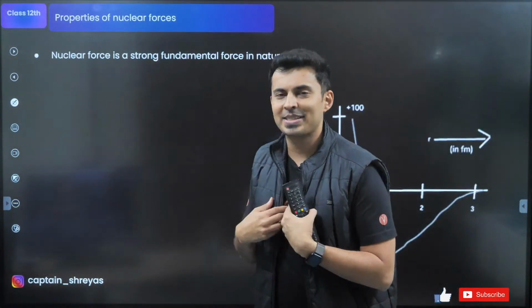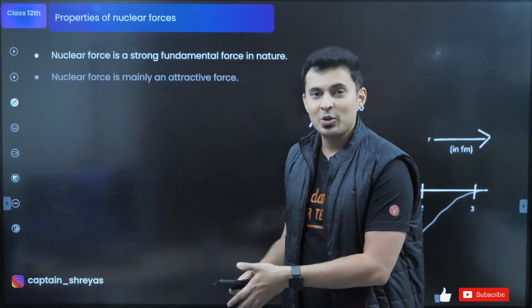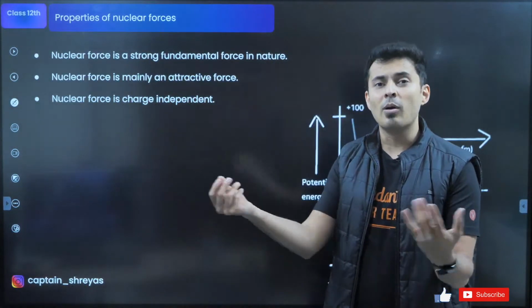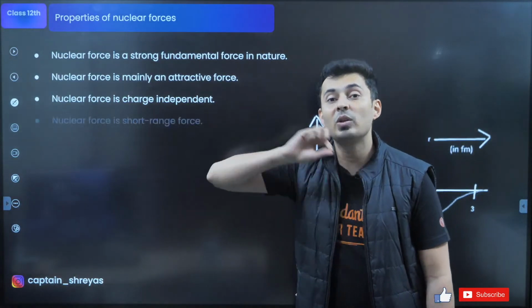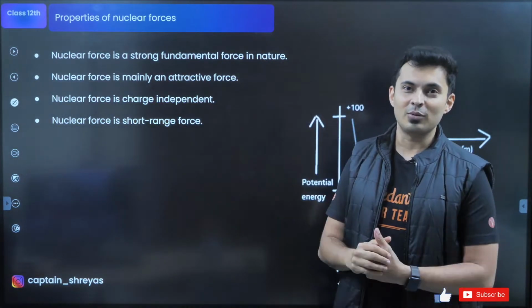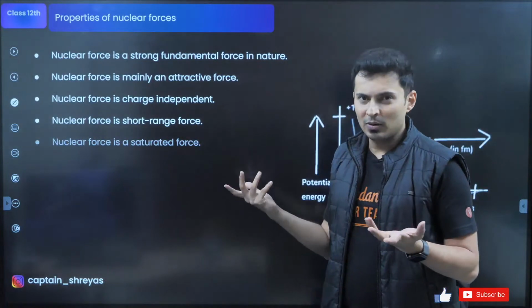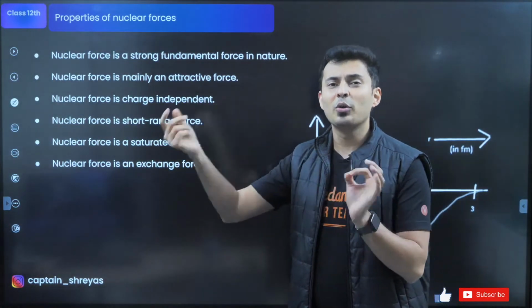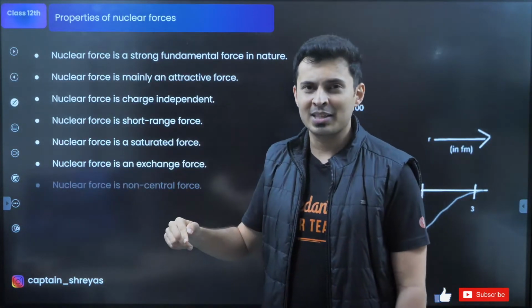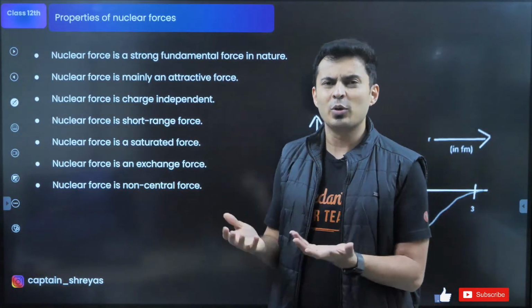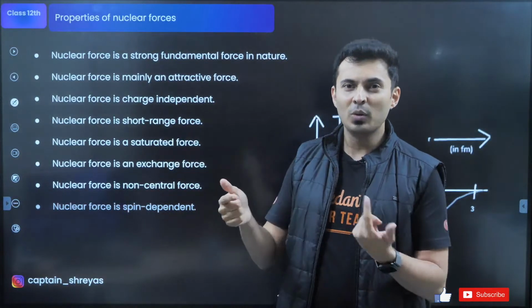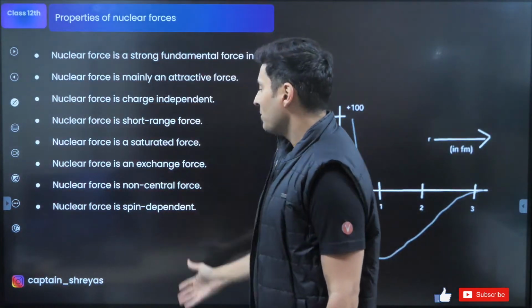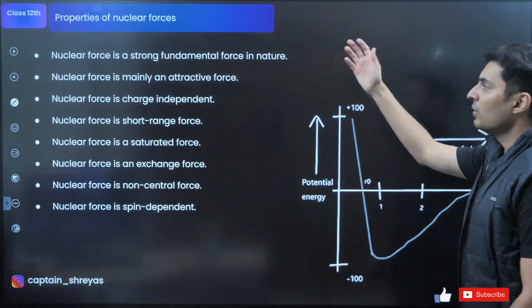So I put up all the properties that I just explained to you in points form. You will be using these points in your boards, or maybe they might just give you an objective question. Which of the following is not a characteristic of nuclear force? It is independent of the charge. It's a very short range force. It's saturated. It is not going to follow that formula Q1 Q2 by R square. So it's not a central force. Central force means it should follow that formula, Q1 Q2 by R square or M1 M2 by R square. It's not. Okay. So these are the main characteristics of the nuclear force which you should know.